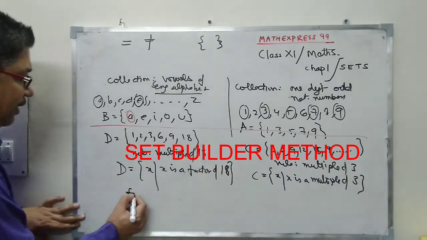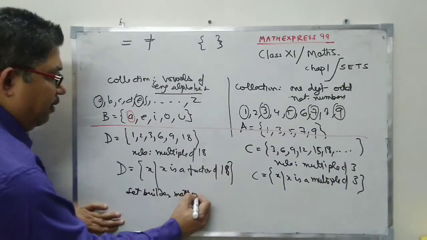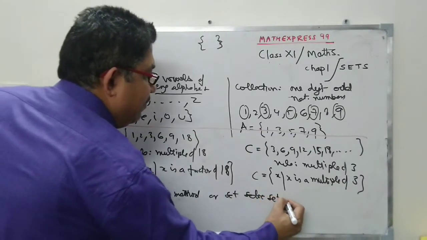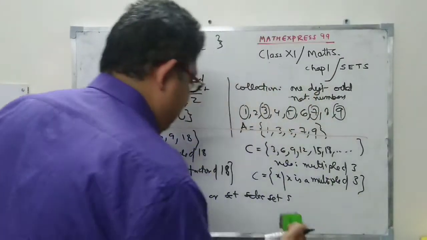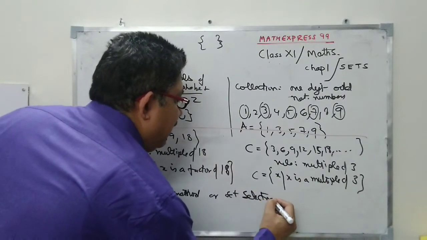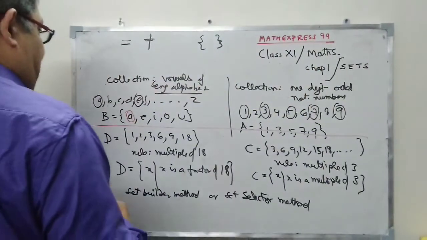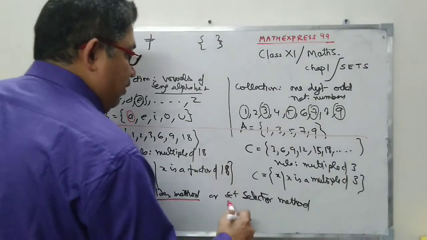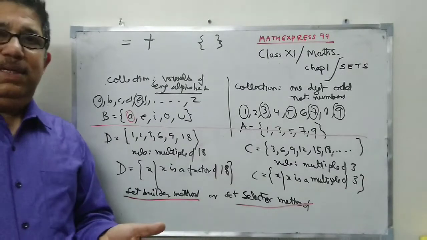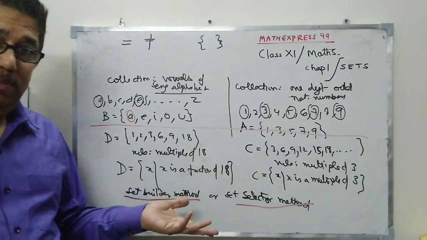I call it set builder method, or set selector method. Right. So what have we done? We have seen the set builder method or set selector method. The same set can be written by the set builder method, and also by the first method, that is the tabular method.